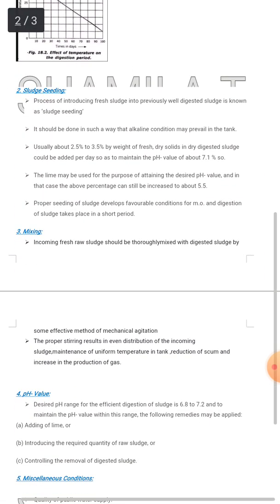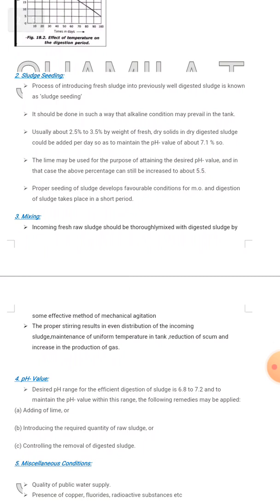Then the second point, sludge seeding. The process of introducing fresh sludge into previously well digested sludge is known as sludge seeding. It should be done in such a way that alkaline condition may prevail in the tank.